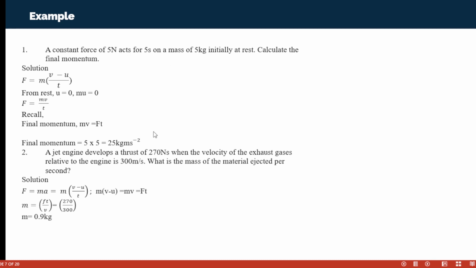I told you when a body is initially at rest, it definitely means the initial velocity is 0. So they said we should calculate the final momentum. Don't forget, F is equal to mass times (v minus u) over t, where v is the final velocity, u is the initial velocity, and t is the time taken. When the body is at rest, u is equal to 0. So what is going to happen to this? m multiplied by v. Let's go to our board.